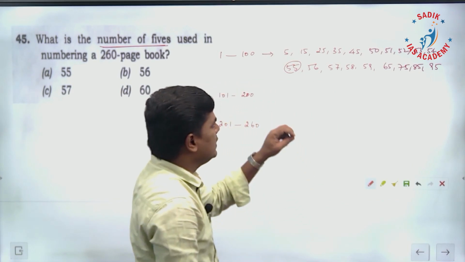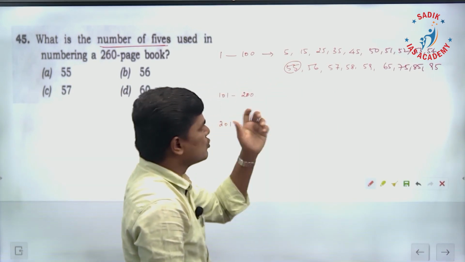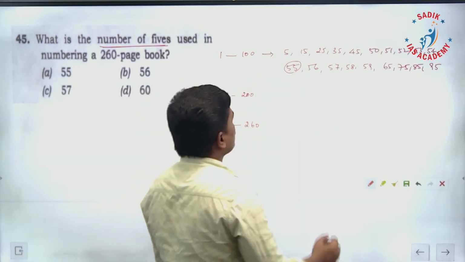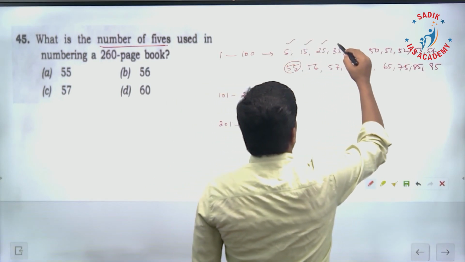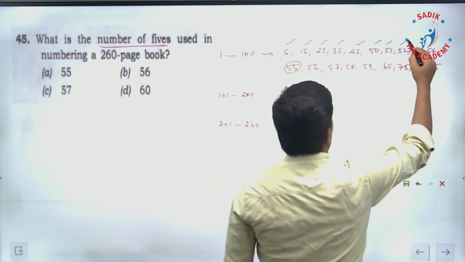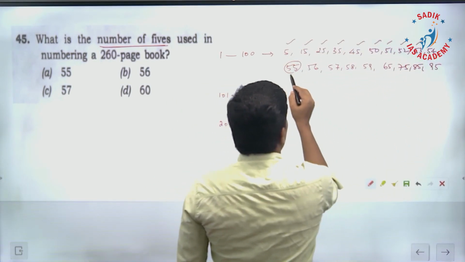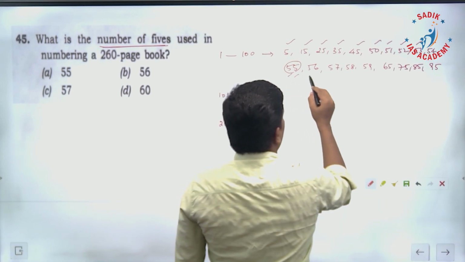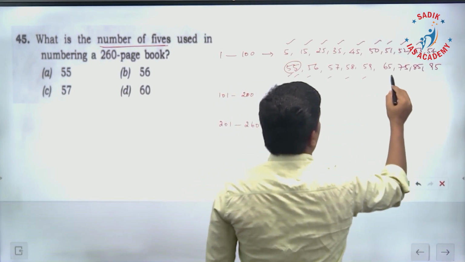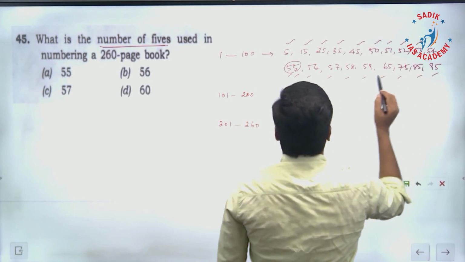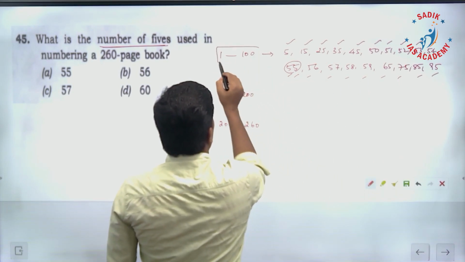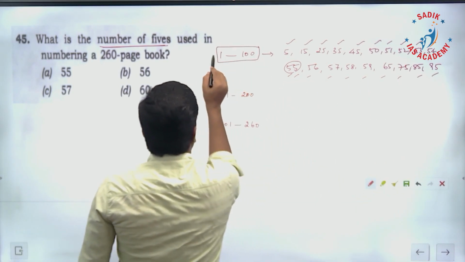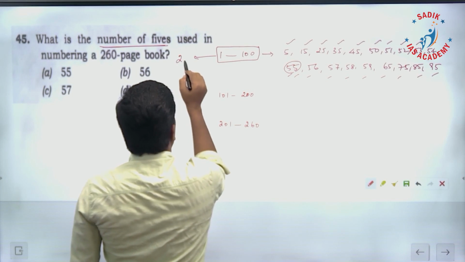In these places we use 5. How many 5s did we use? 1, 2, 3, 4, 5, 6, 7, 8, 9, 10, here 2, 11, 12, 13, 14, 15, 16, 17, 18, 19, 20. So from 1 to 100 we use 20 fives.